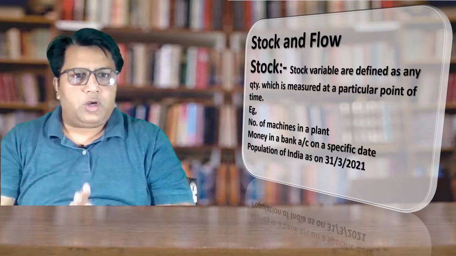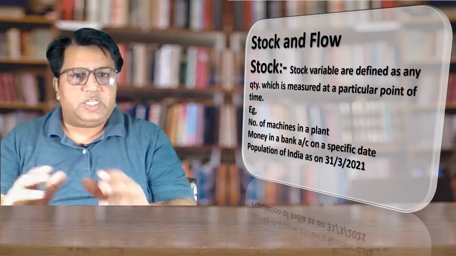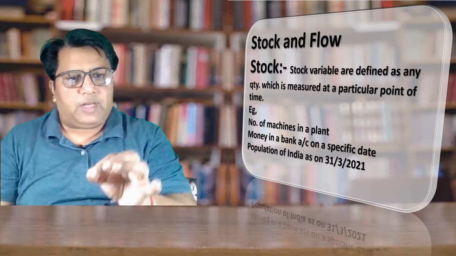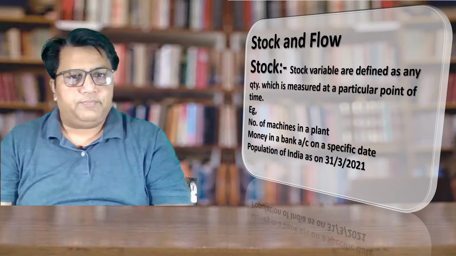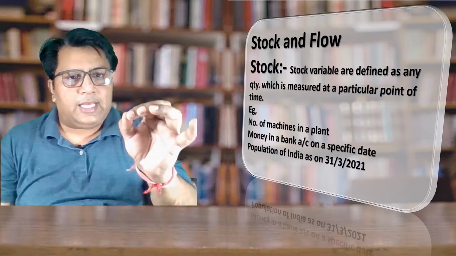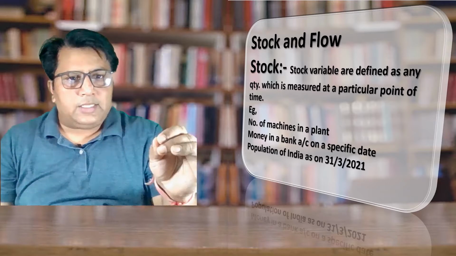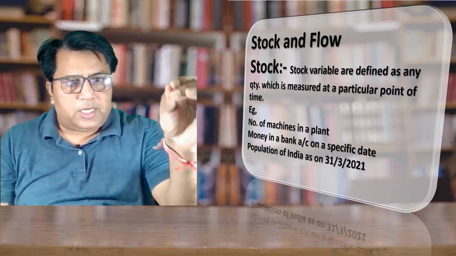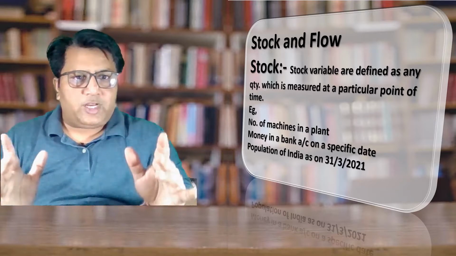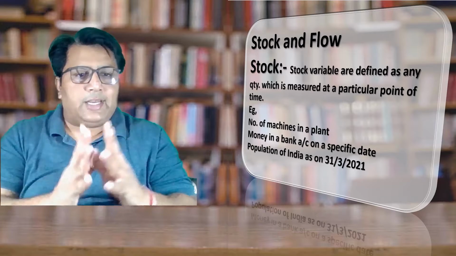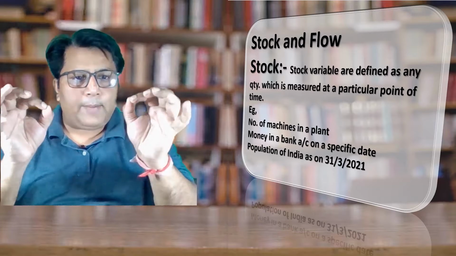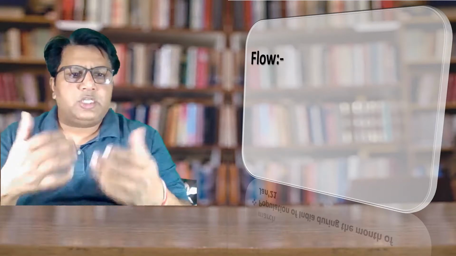So what is stock? Stock is that variable which is measured at a particular point of time. At a what? Particular point of time. Okay? Population of India as on 31st March 2021. Bank balance on 31st March 2021. So stock is what? Stock is that quantity which is measured at a particular point of time. Now let us see what is flow.